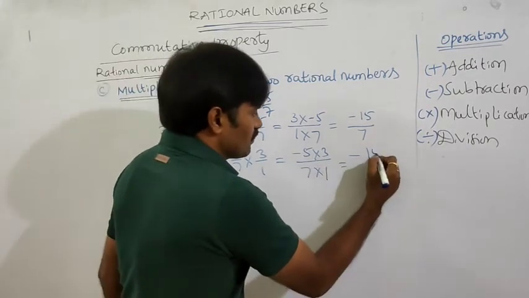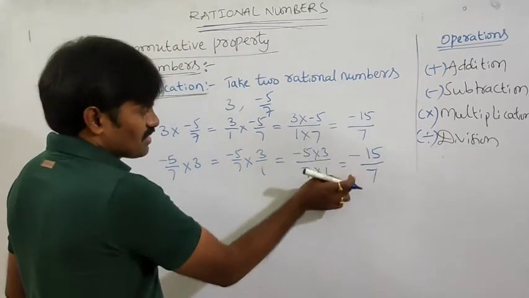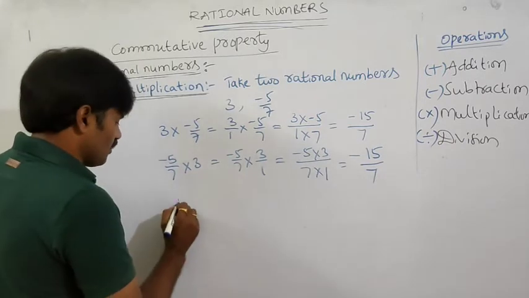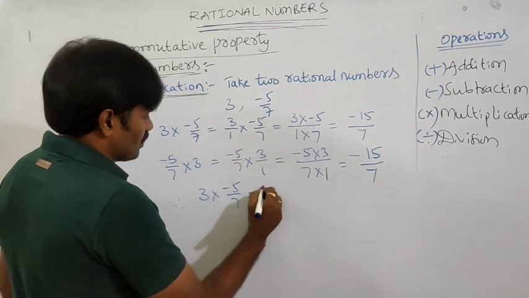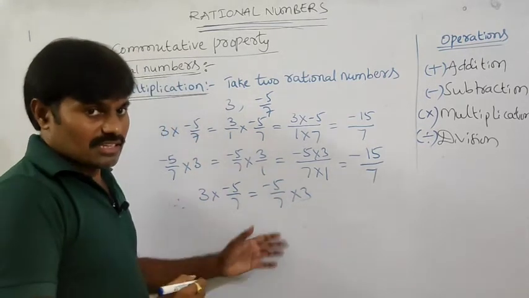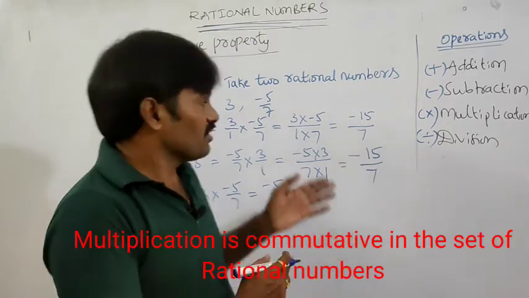5 3s are 15, by 7 1 is 7. Okay. Now observe the results. We got the products same or not? Yes. Therefore, what can you conclude? 3 into minus 5 by 7 is equal to minus 5 by 7 into 3. So, the result is same. Here, multiplication is commutative in the set of rational numbers.